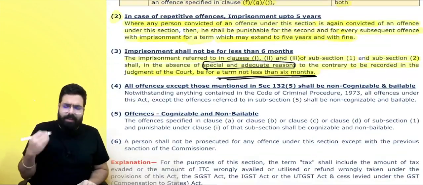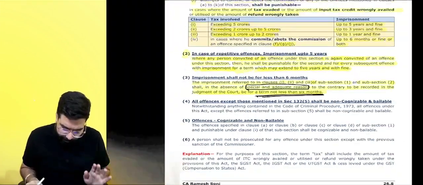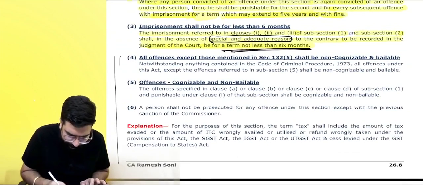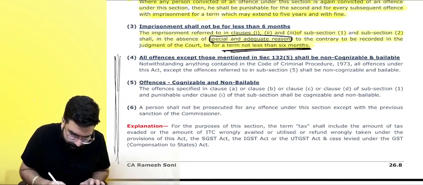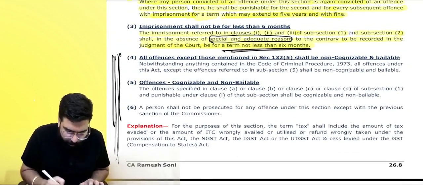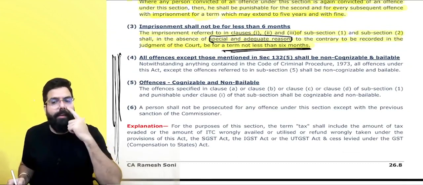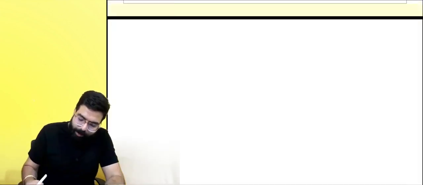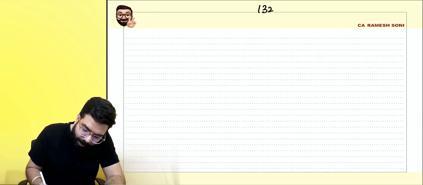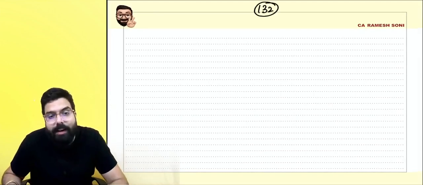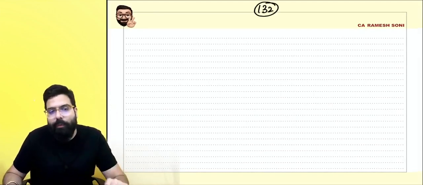Unless there is some adequate reason. Now, everyone listen to me very carefully. This is something I want to talk about. Everyone over here, all the offenses which are told in section number 132. Can you tell me how many offenses section number 132 has? Section number 132 has 12 offenses.